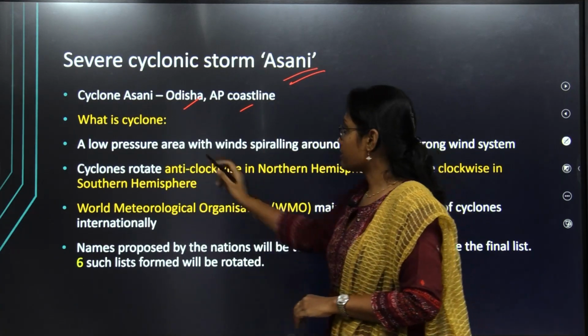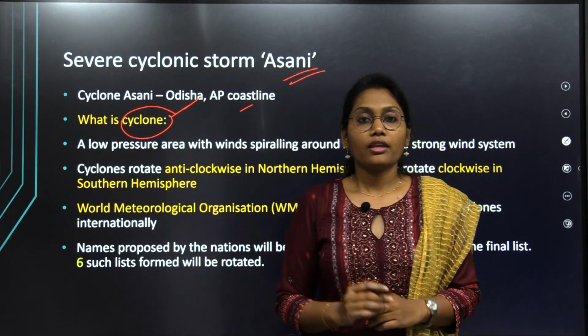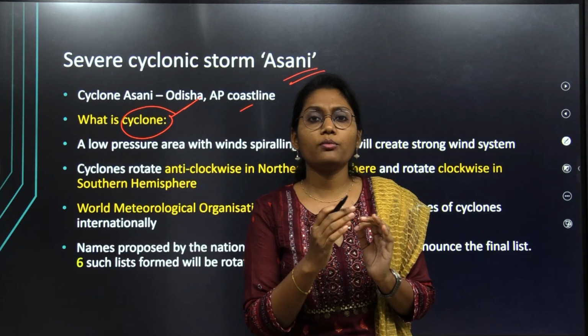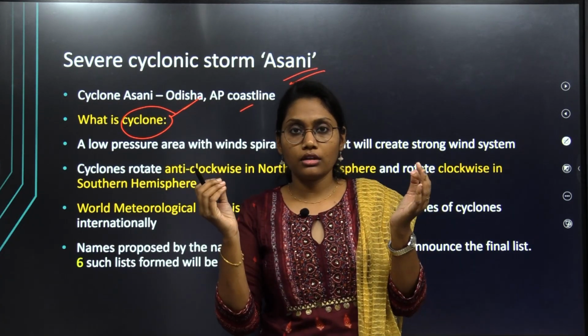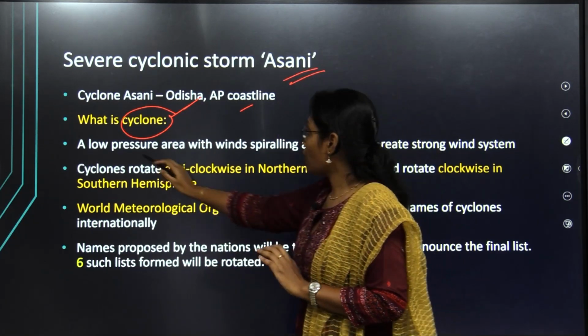Okay, in that scenario, let us see what a cyclone is. A cyclone is nothing but a heavy, strong accumulation of breezes and winds that causes heavy downpour. It results from a low pressure area.